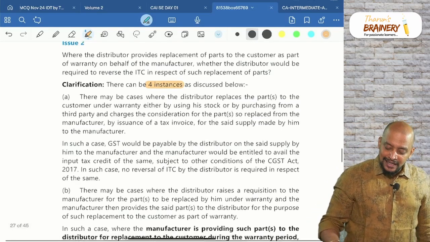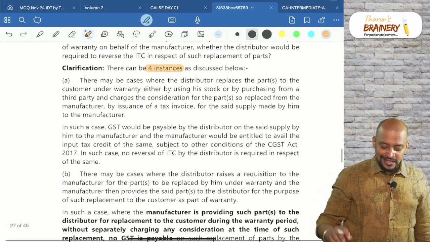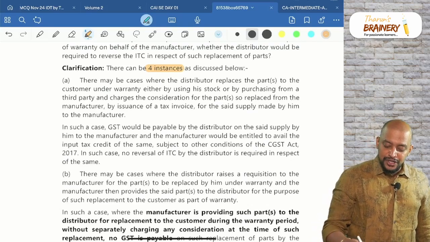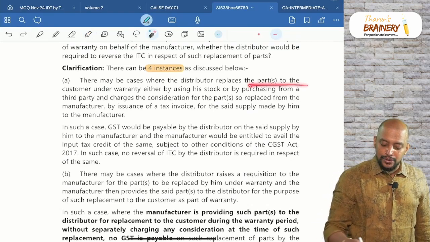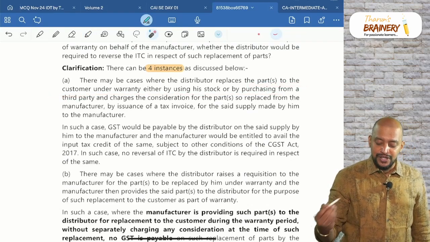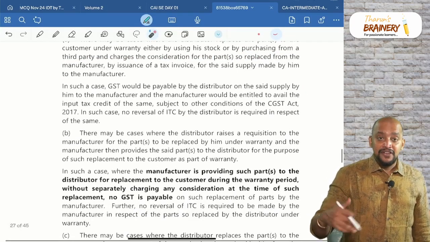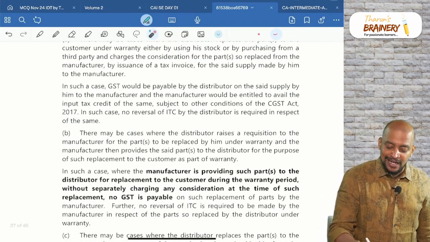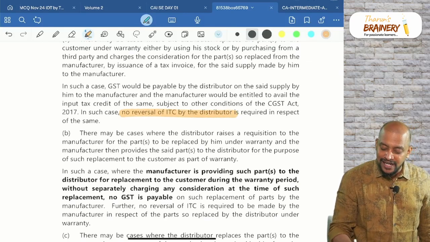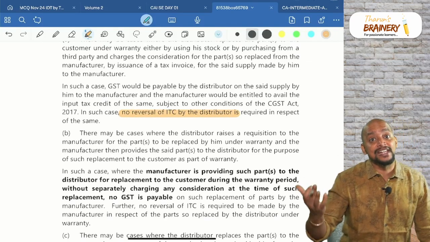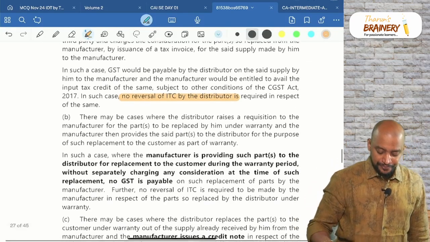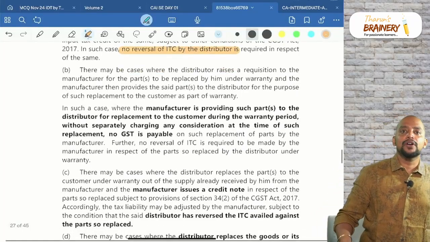There are 4 instances wherein the distributor replaces the parts to the customer under warranty either by using his stock or by purchasing from a third party. In the case where he purchases from a third party, there is no reversal of ITC by the distributor, he can enjoy the ITC. Second scenario. In the second scenario, what will happen?